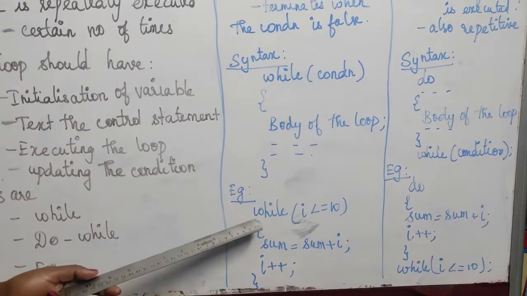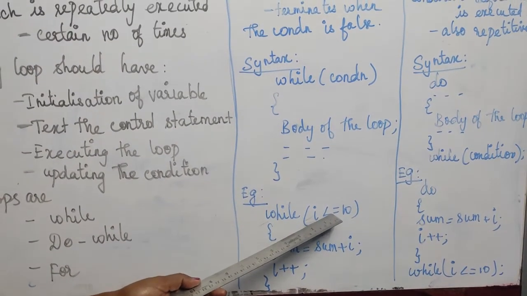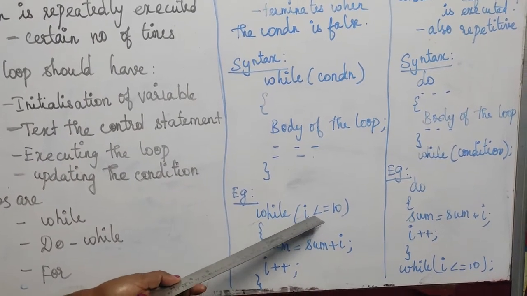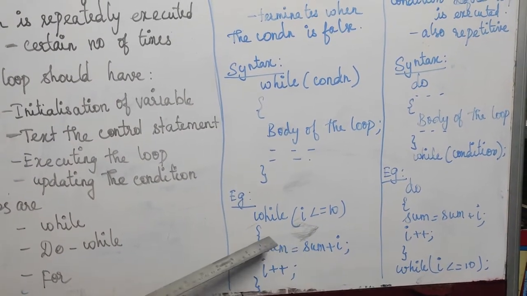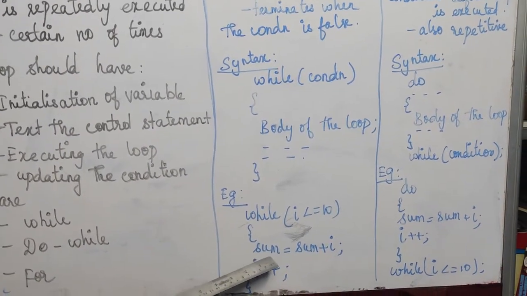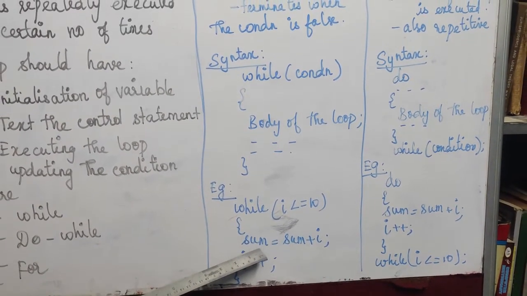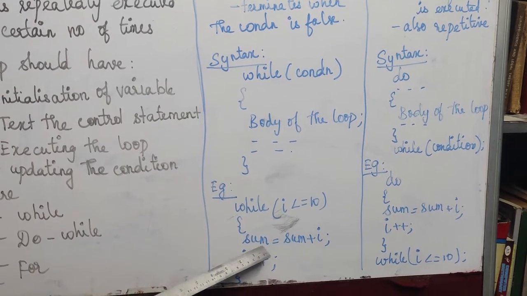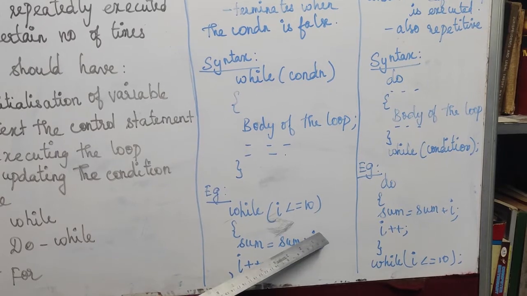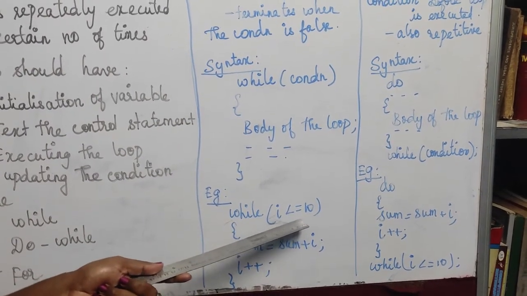I have given a part of an example. While i is less than or equal to 10, that is, the value of i should be from 0 to 9. Then we open the curly bracket, and write sum is equal to sum plus i. For example, if I declare sum is equal to 0, the value will be 0. It automatically starts with 0, and 0 plus i. So the value will be looped through these statements, and the condition will be true.